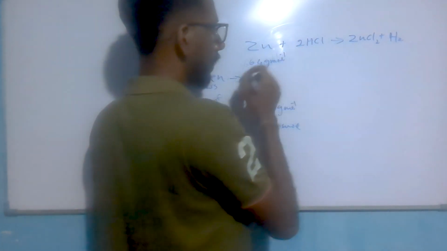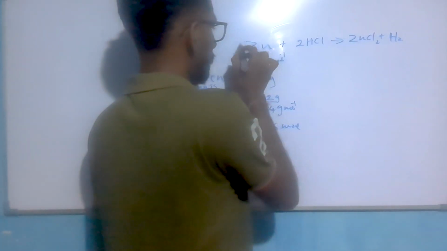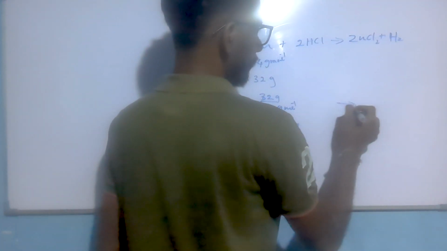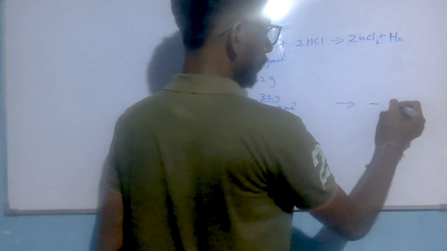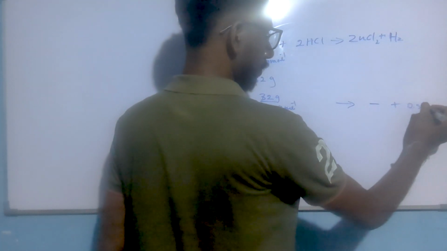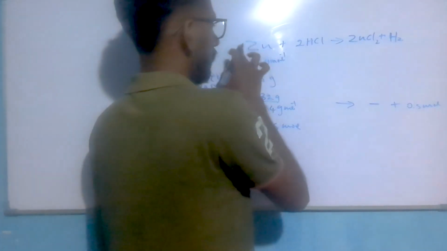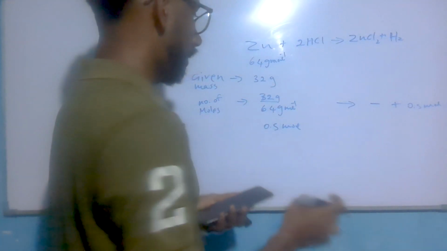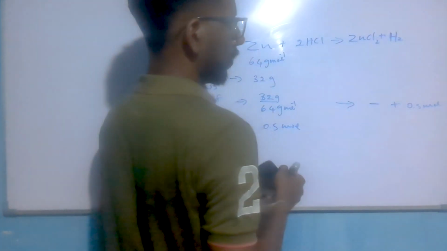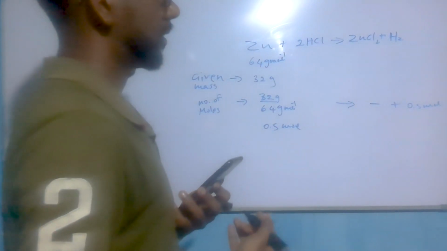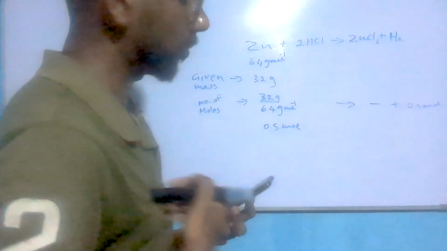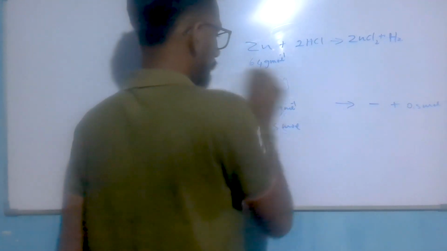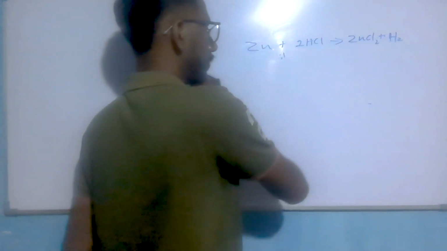If here 0.5, here 1, then here also 1 after balancing. So H2 has 0.5 mole because the zinc ratio is equal to the H2 ratio, 1 to 1. So hydrogen moles are 0.5 moles. Then by keeping this value in our memory, let's go to the next